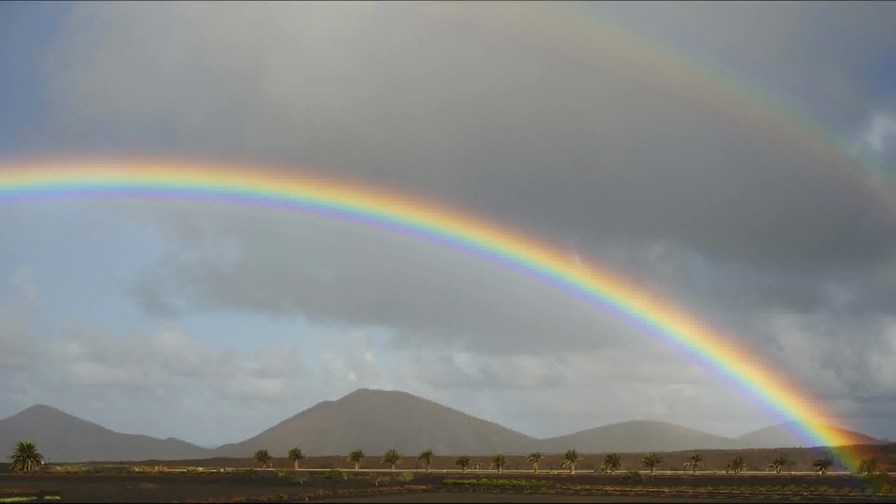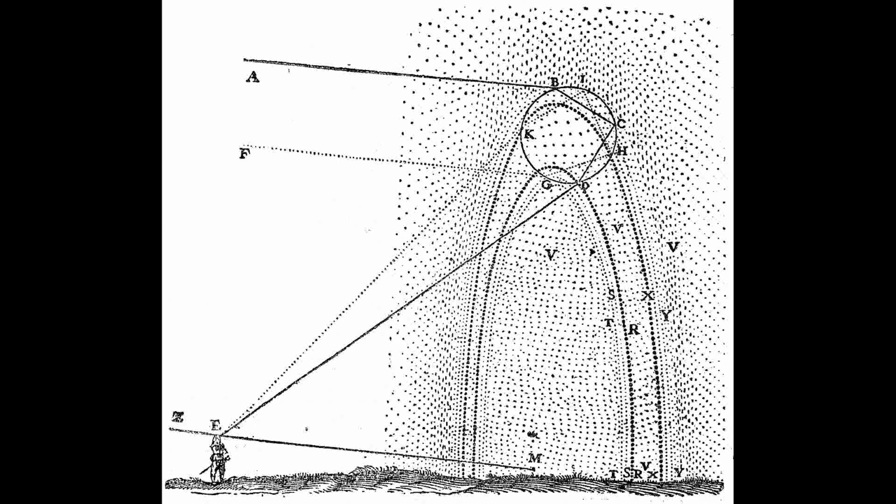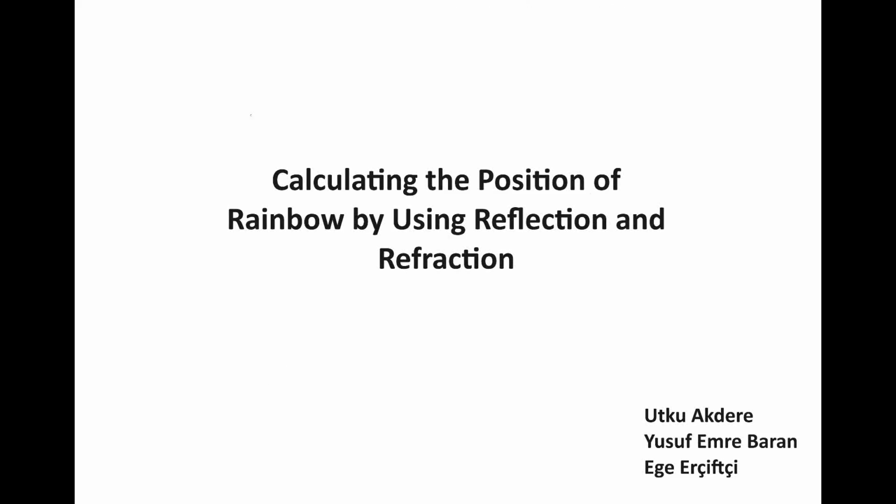This experiment was mainly inspired by Descartes' experiment that was conducted in the 1600s, where he found the deviation angle for different colors using a spherical glass. In this experiment, our aim was to successfully measure the deviation angle for red and green lasers and explain the effect of dispersion in the context of rainbows.